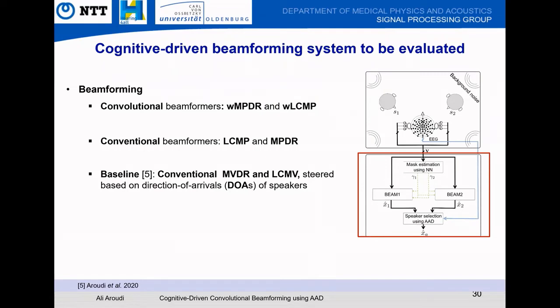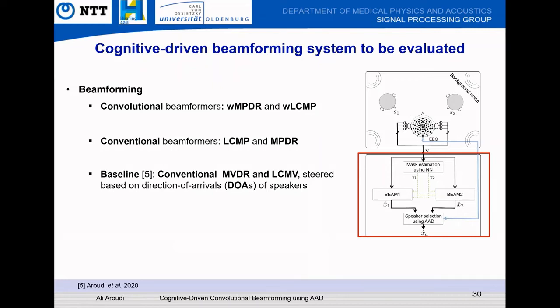For beamforming, we considered WMPDR and WLCMP convolutional beamformers. We also considered conventional LCMP and MPDR beamformers. And our baseline is a system consisting of MVDR and LCMV beamformers, which are steered based on the directions of arrival, or DOAs, of the speakers. This work has been recently published.